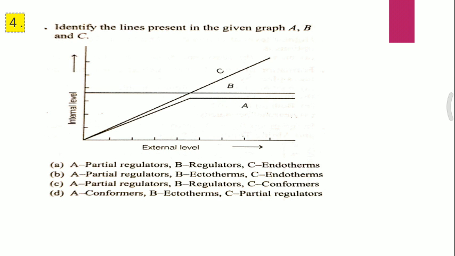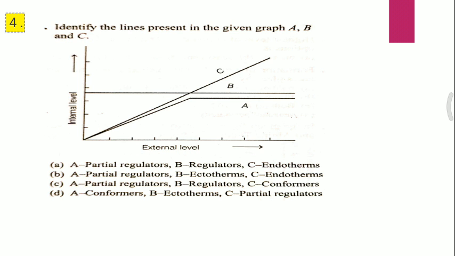Question 4. Identify the lines present in the given graph, A, B and C. I read the options given here. A, A is partial regulators, B regulators, C endotherms. B, A ectotherms, B endotherms, C partial regulators. C, A partial regulator, B regulators, C conformers. D, A conformers, B ectotherms, C partial regulators.